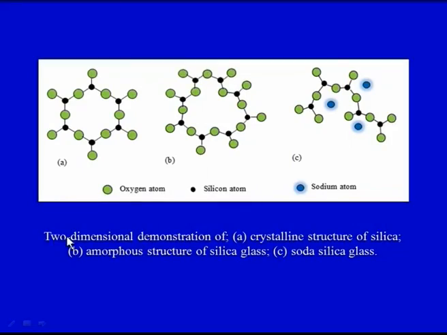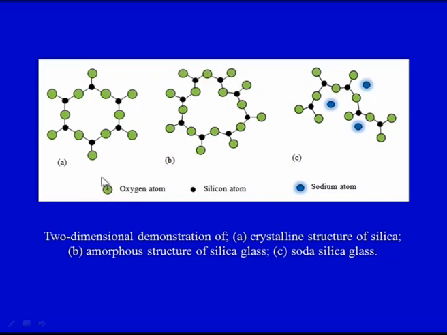This is a 2D representation of a crystal. Looking at this, we can see that it is a very regular pattern, a repeating geometric arrangement of atoms, and therefore it has a crystalline structure. The structure is of silica.